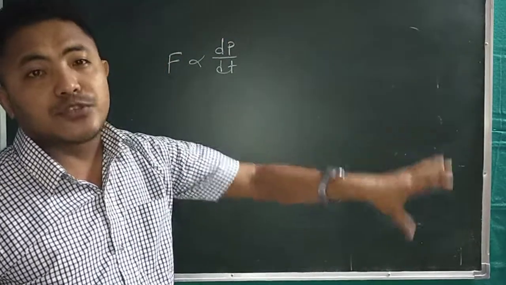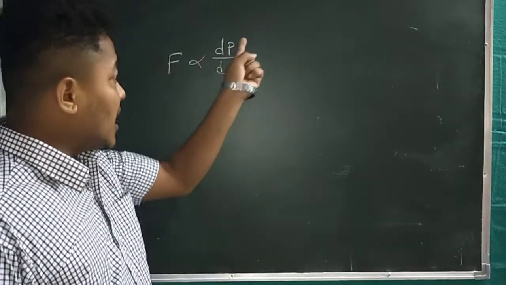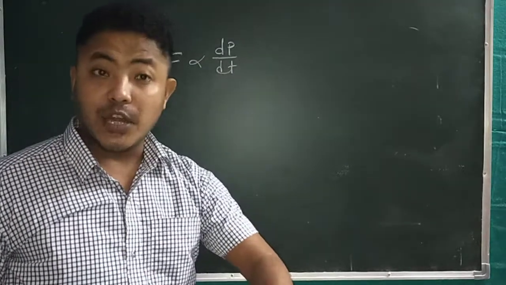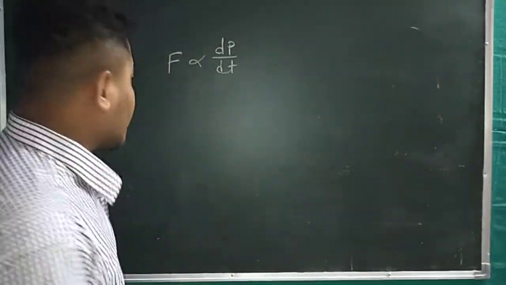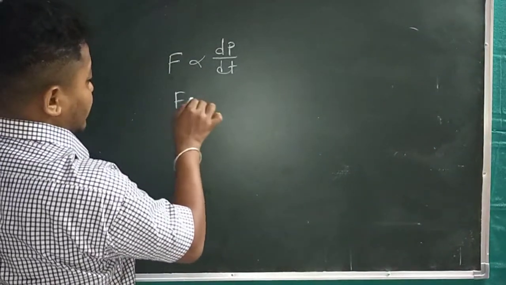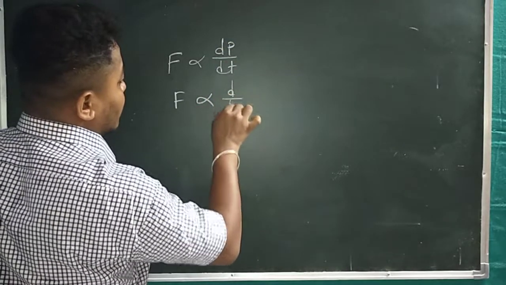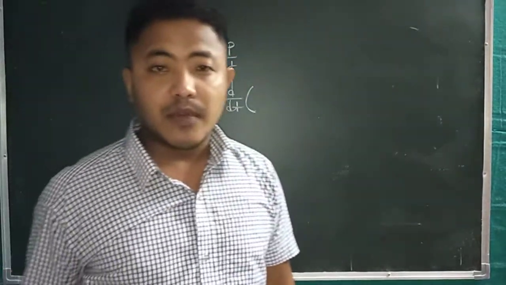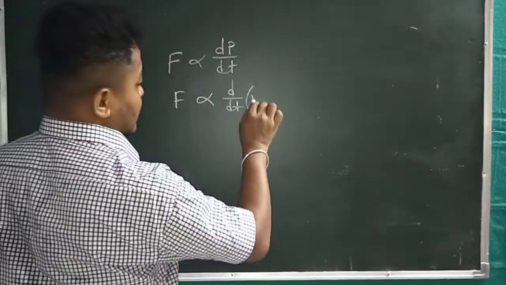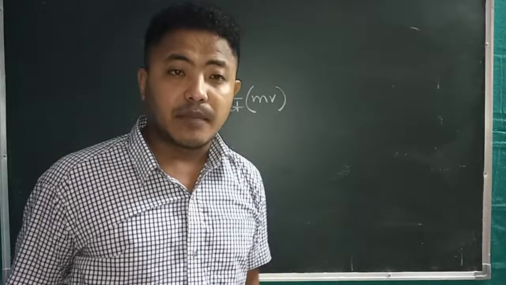Anything you divide by time becomes the rate of change of that particular quantity. That is dp upon dt, the rate of change of linear momentum. We know that p is equal to mv, where p is the linear momentum. So F is directly proportional to d by dt of p. In the previous class I told you what p means: the linear momentum, mv.